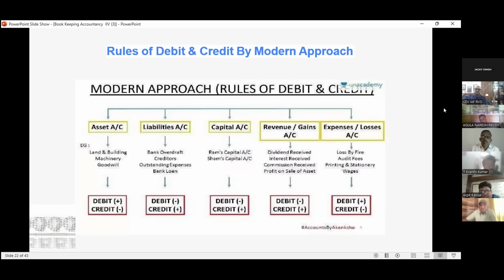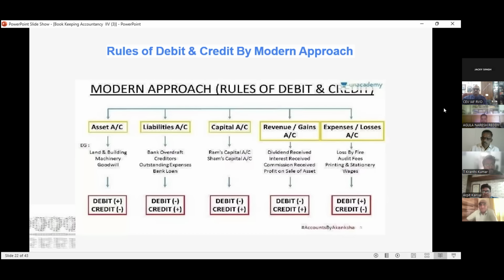Revenue and gain: dividend received, interest received, commission received, profit on sale of asset are credits. Otherwise, it is a debit. Expenses: loss by fire, audit fee, printing and stationery, wages. When coming, debit; going, credit. Clear? The concept of the 5 components is clear. Now we have to correlate it with the double entry system.